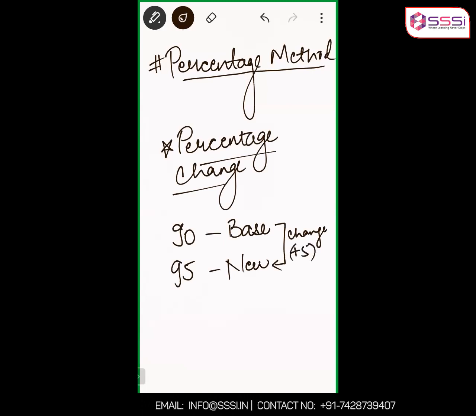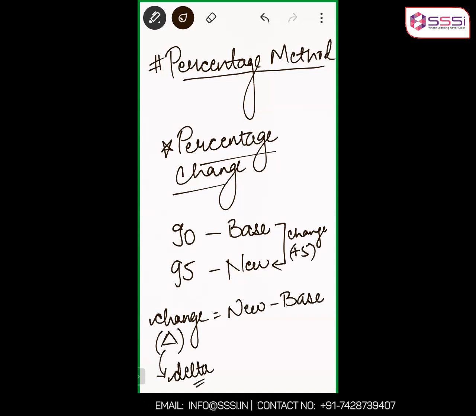This is the change. How have you calculated the change? New minus base. New value minus base value. Change is also represented in economics by this Greek alphabet delta. Okay, delta. Delta means change.